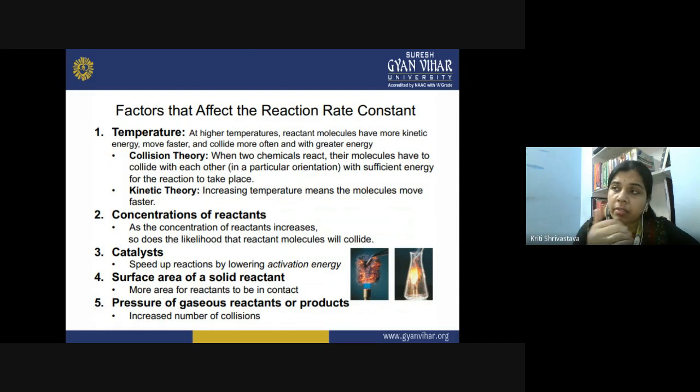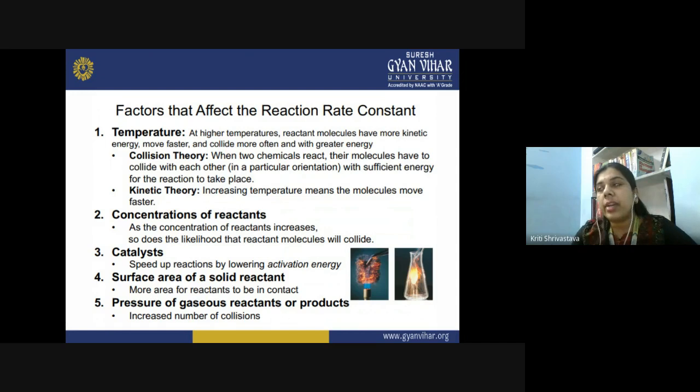But as the reaction proceeds in the forward direction, more and more reactant is getting converted into product, and due to this there is a progressive decrease in the rate of the reaction. So as the concentration of the reactant is more, you will see the more reaction rate. But when the concentration of the reactant is less, there is a decline in the rate of the reaction also.